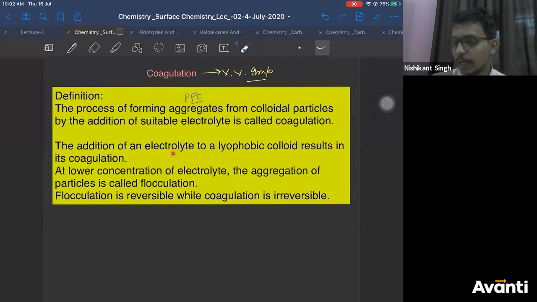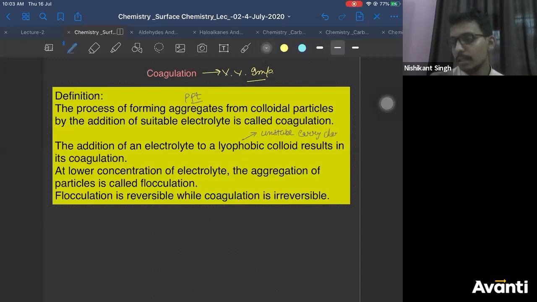Now, addition of electrolyte to a lyophobic colloid results in coagulation. You have already seen lyophobic colloids are not stable. So coagulation is done for which colloid? Lyophobic colloid, because they are unstable. We had told why they are unstable. They are unstable because they carry charge.